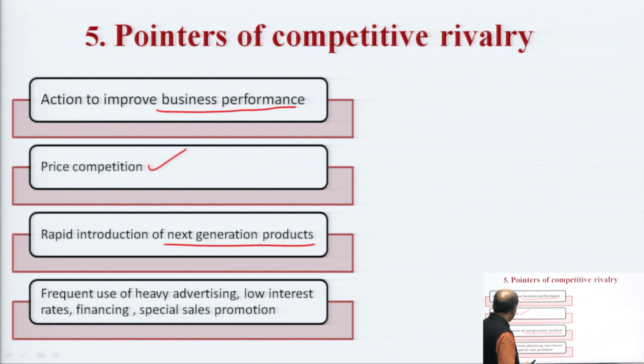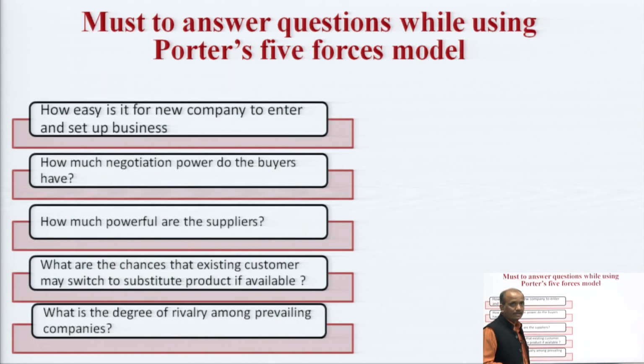If we are frequently bringing new products to the market, it means that we are hyper competitive and trying to grab or hold our market share for long. Frequent use of heavy advertising, low interest rate financing, and special sales promotions, if such offers are frequently floated, is also a pointer of competitive rivalry.